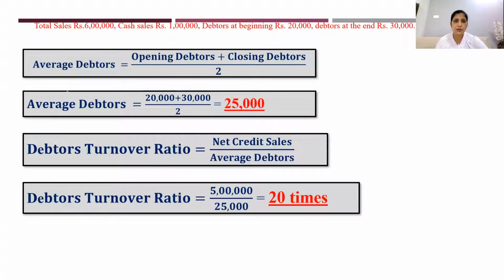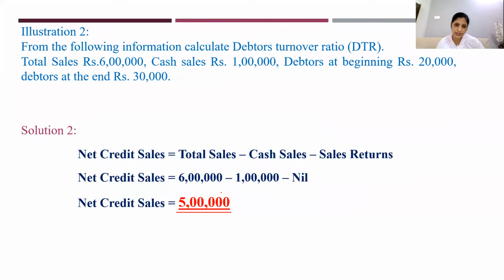Average debtors, opening debtors plus closing debtors divided by 2. So opening debtors is 20,000, closing is 30,000. So 20 plus 30 divided by 2, 25,000. So debtors turnover ratio is equal to net credit sales divided by average debtors. Net credit sales is 5 lakhs, we got it from here.